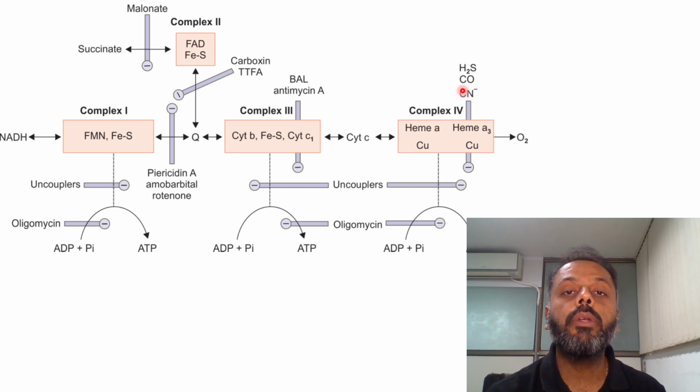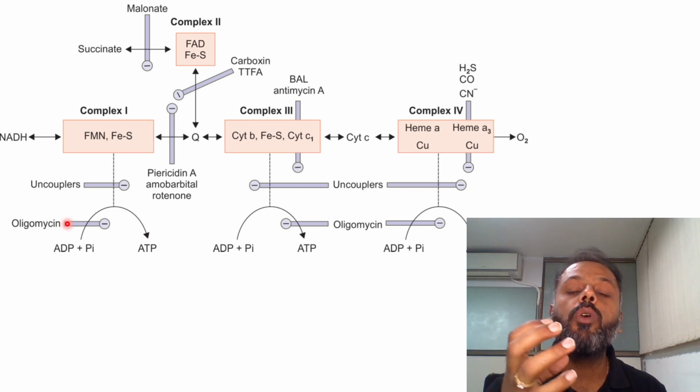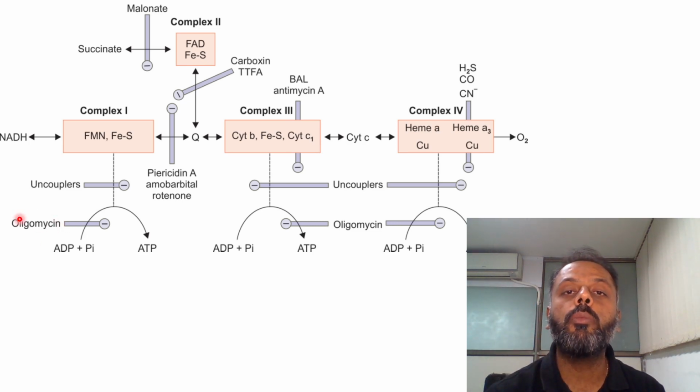Now we will see inhibitors of oxidative phosphorylation. The inhibitor of oxidative phosphorylation is oligomycin. Oligomycin will completely block oxidation and phosphorylation by blocking the flow of protons through the ATP synthase complex by inhibiting the FO complex. Remember, complex number 5 is the ATP synthase complex, and it is composed of two parts, one is FO and the other is F1. The FO part will be inhibited by oligomycin. So oligomycin is the inhibitor of oxidative phosphorylation.